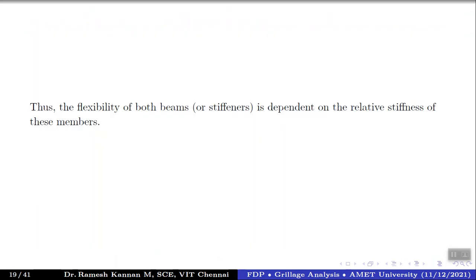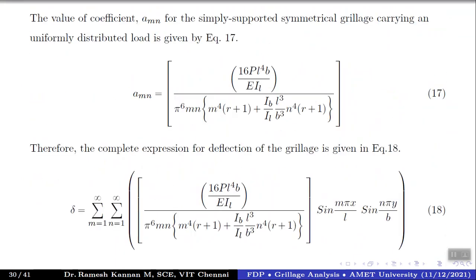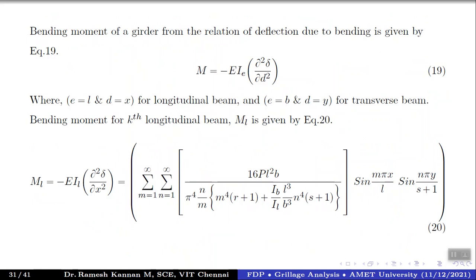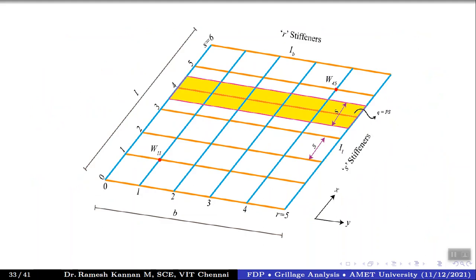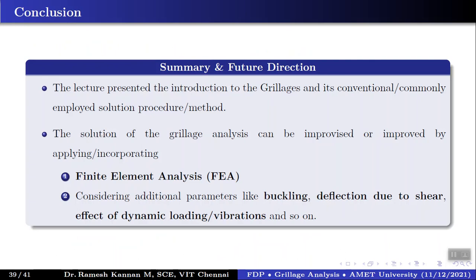Once you have the delta value ready in the case of multi-stiffener problems, you can make use of the bending moment equation to find the moment of the longitudinal girders as well as the transverse girders. So this is typically a short introduction to grillage analysis. We have looked into simple, simplified grillage, then multi-stiffener grillage, and in multi-stiffener grillage we covered the simply supported grillage as well as the fixed end grillages.